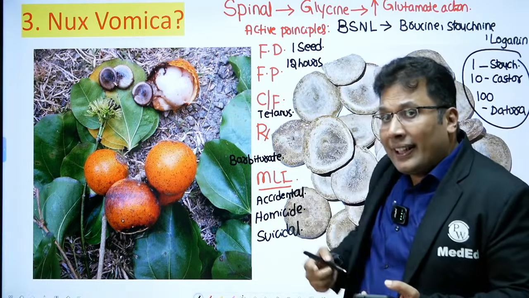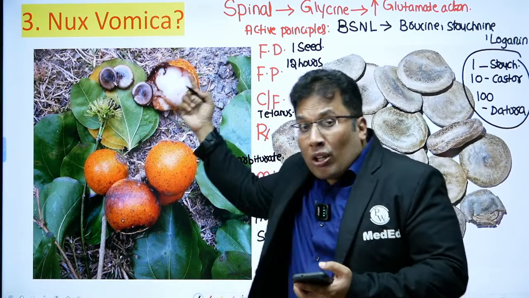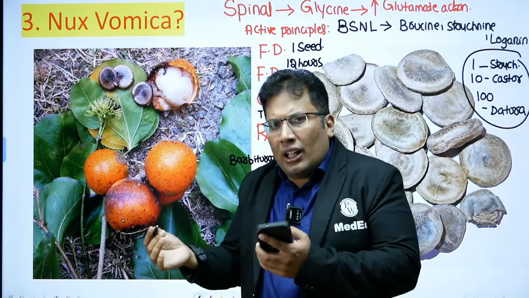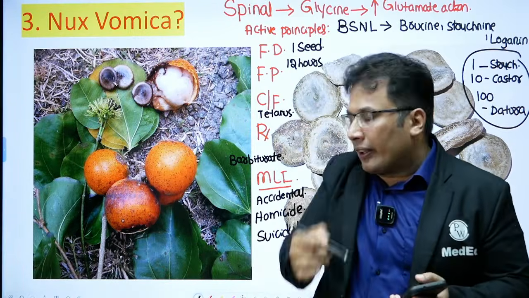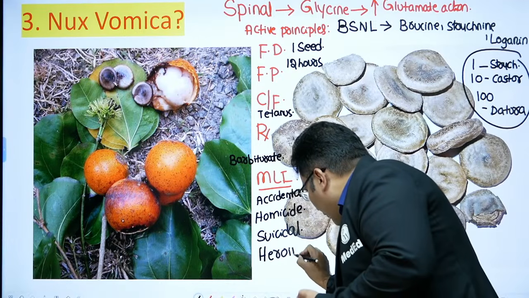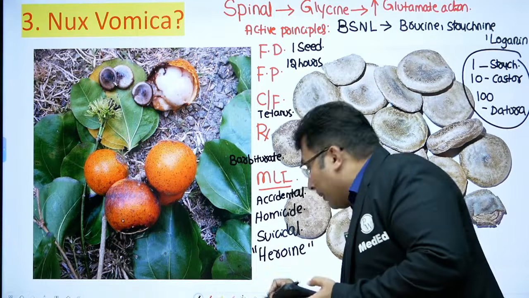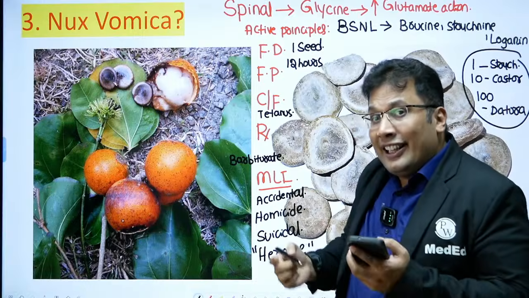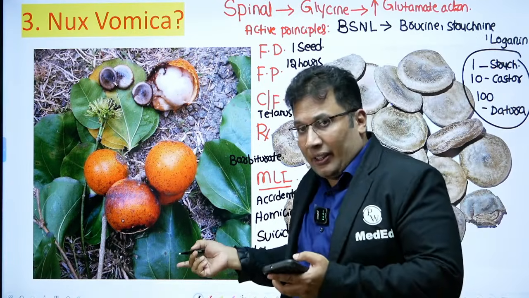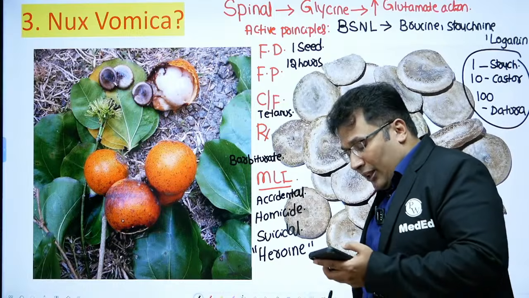And one more important thing: the powder of strychnine is white in color, it looks brownish white. It is mixed with heroin, so try to understand this. When it is mixed with heroin, it can lead to sudden death after taking the heroin along with the strychnine. So all these are important medicolegal aspects.